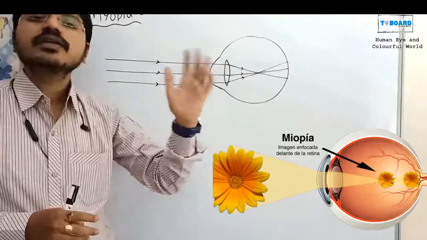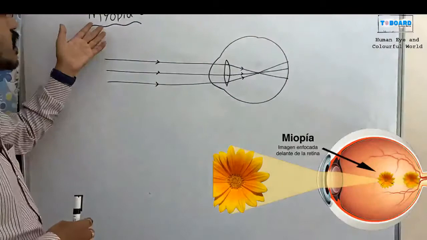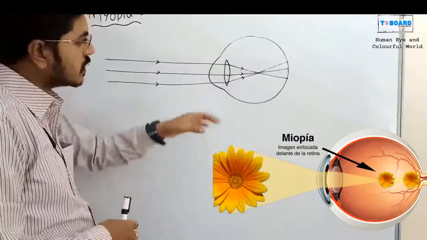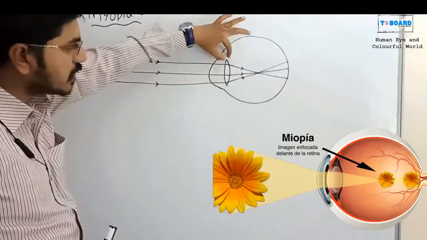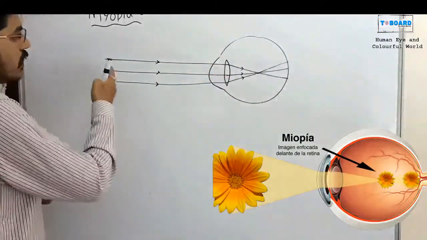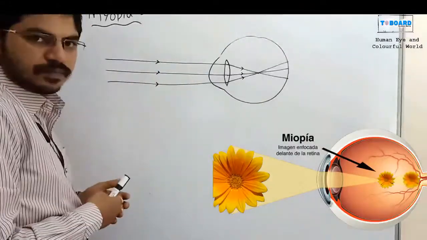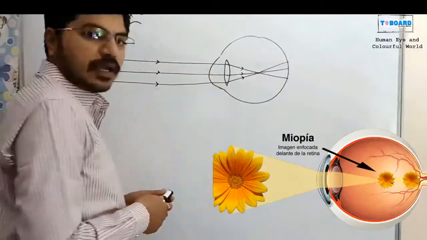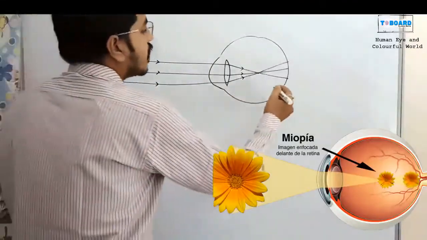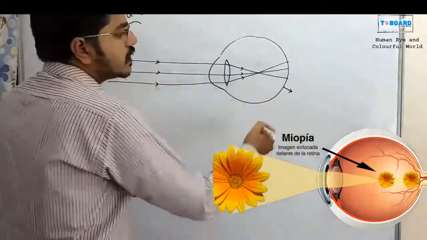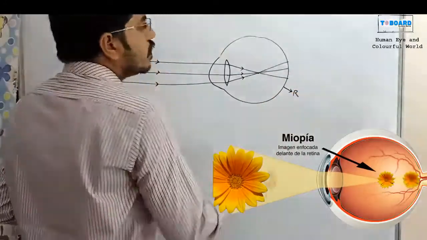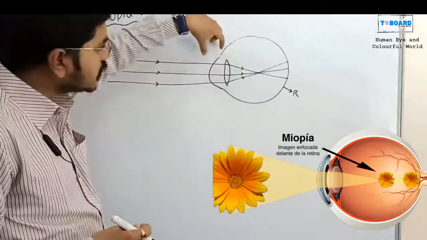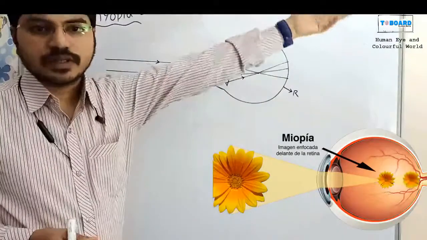In nearsightedness, the ray diagram looks like this. For example, this is the eye, and this is a lens inside the eye. From a long distance the rays are coming and are ready to refract through our eye. This is the retina, which has to receive the light signals and then transfer them to the brain.